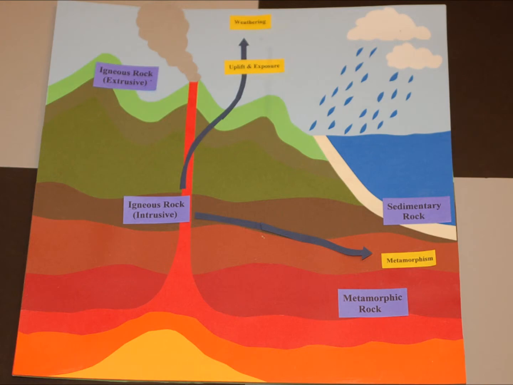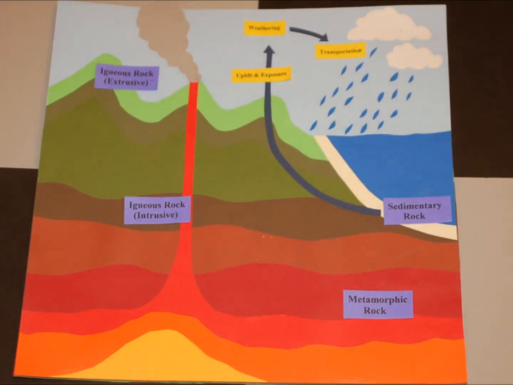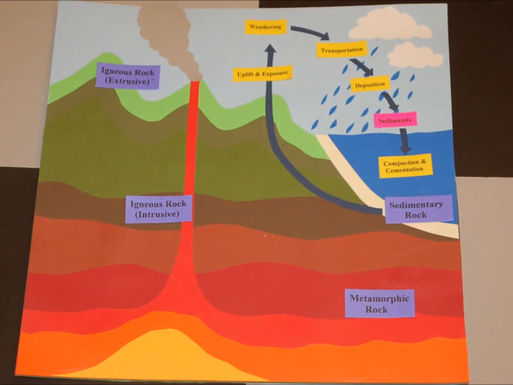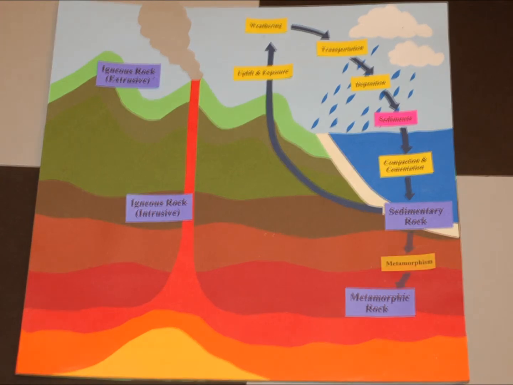Sedimentary rocks may be uplifted and exposed to weathering. They will then get transported and deposited to become sediments. They will undergo compaction and cementation and turn back into sedimentary rocks. Some may stay sedimentary rocks, and others will metamorphose into metamorphic rock.